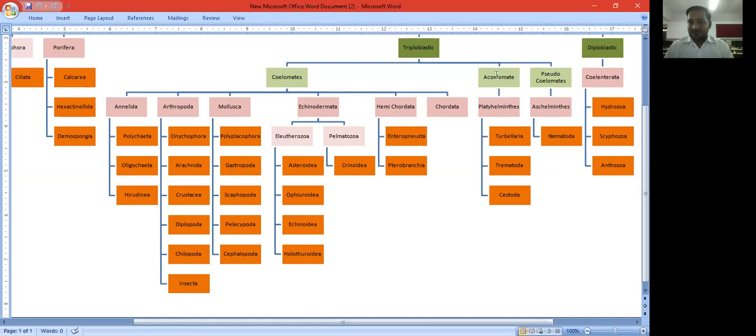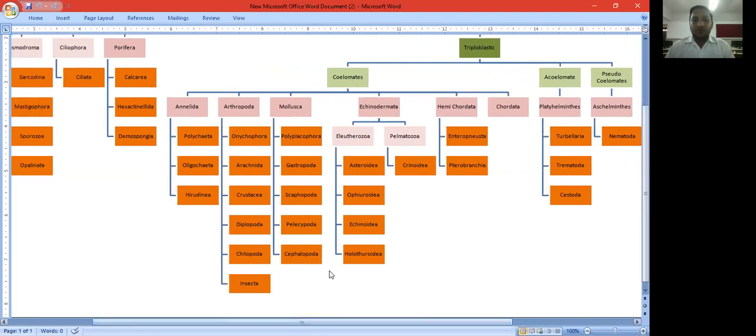The acoelomates, that means the flat-bodied organisms. They don't have a coelomic cavity. We have to study one phylum from the acoelomates, the phylum Platyhelminthes. That means the flatworm. The best example of Platyhelminthes is a tapeworm. Three classes: the class Turbellaria, Trematoda, and Cestoda.